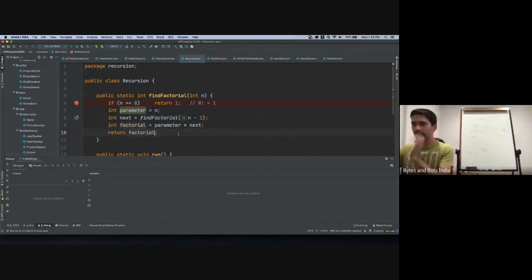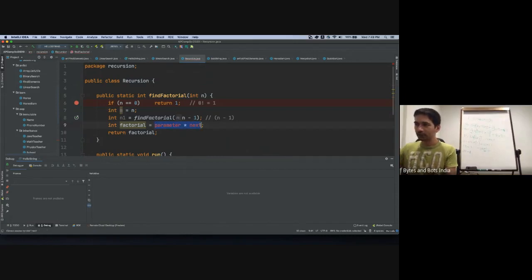Do you agree with that? We save our current parameter. Let's call it m, right? And then this is n1 just to signify n minus 1. Okay? This is n minus 1. So what is the parameter? What is our factorial?